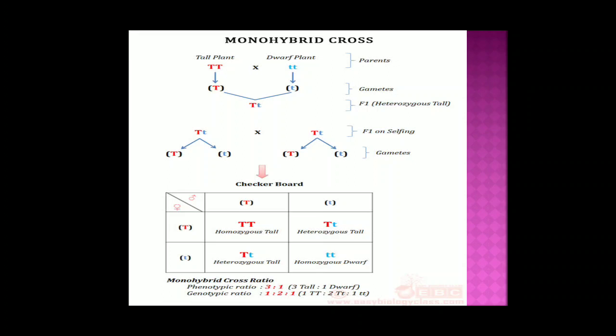And in the Punnett square also you should show the character: homozygous tall, heterozygous tall, all these characters should be written. This time it is tallness, but maybe it is color, or the color of a pot, or whatever, you should write it there if you want to do it properly. So this is how you are going to do it.